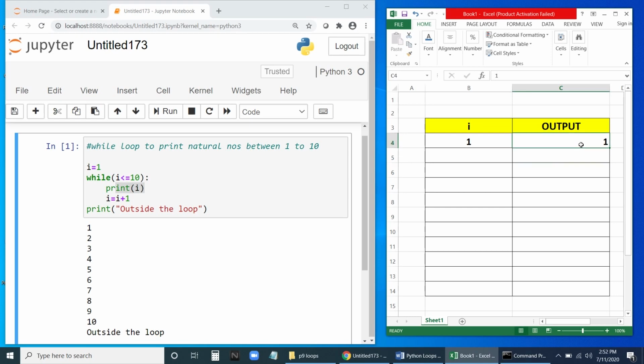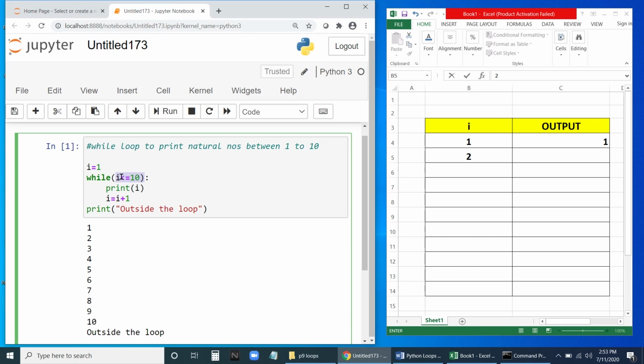It will print as it is, the value of I. Okay. Then I equal to I plus 1. So increment the value of I by 1. So this will become now how much? 2. It will go back. It will not come here. It will go back to this particular loop again. Okay. It will check the condition. See, this will be repeated till the condition is true.